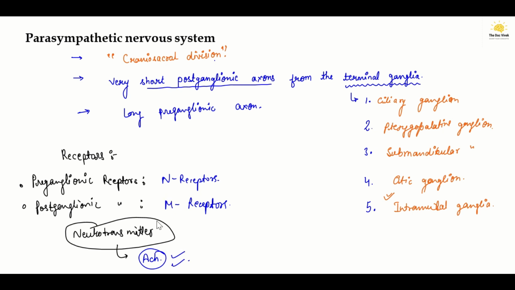So this was the parasympathetic nervous system, its receptors and its neurotransmitters, and the basic things which will be required for them.